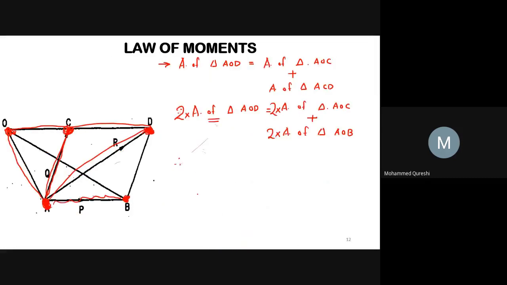So we may write that moment of force R about O equals moment of force P about O plus moment of force Q about O. Here we had considered only two forces, but this principle can be extended for any number of forces. So this is our law of moments.